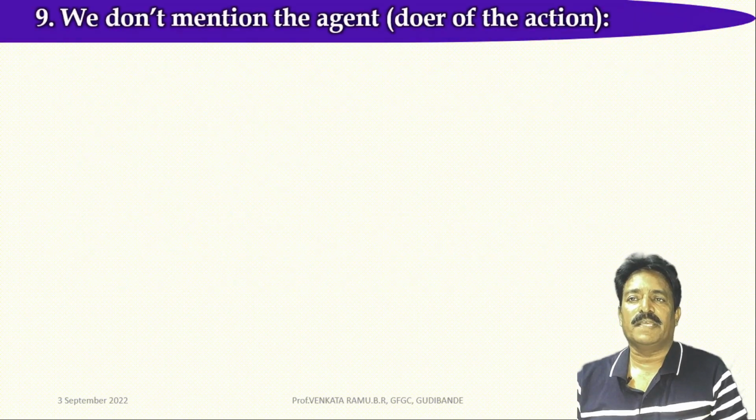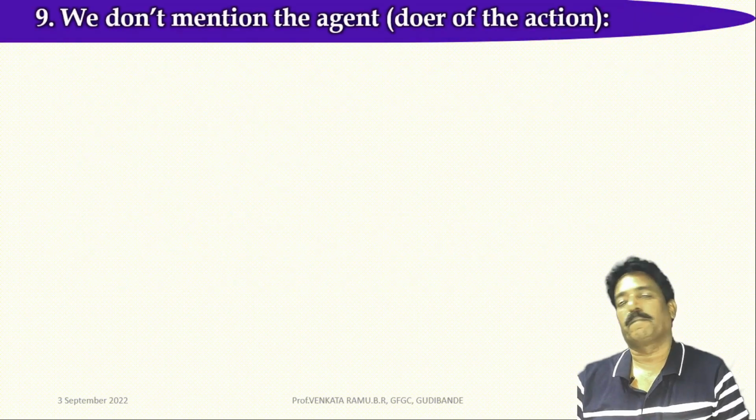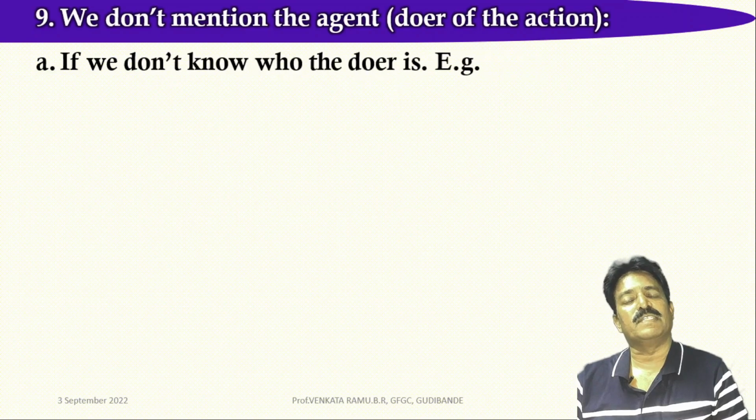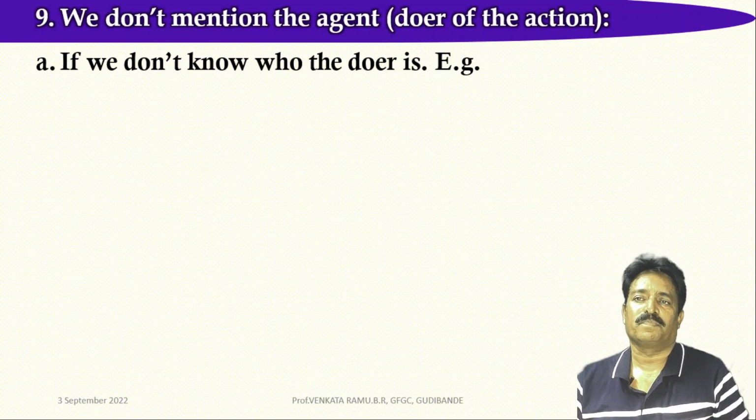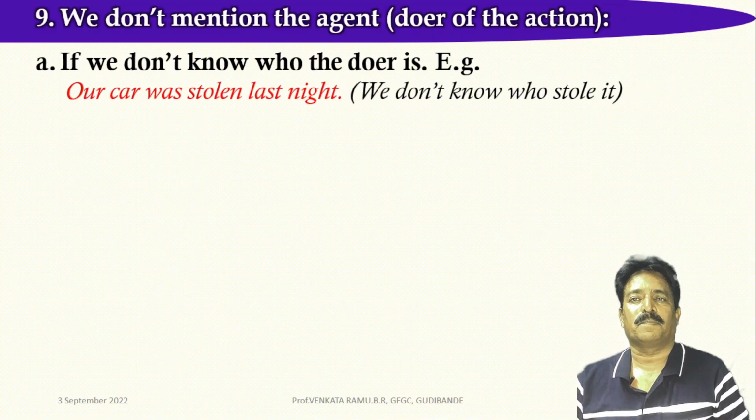We don't mention the agent or doer of the action in some instances. Let's look at some of them. If we do not know who the doer is, we don't mention the doer of the action. For example, our car was stolen last night. Here, we do not know who stole the car.